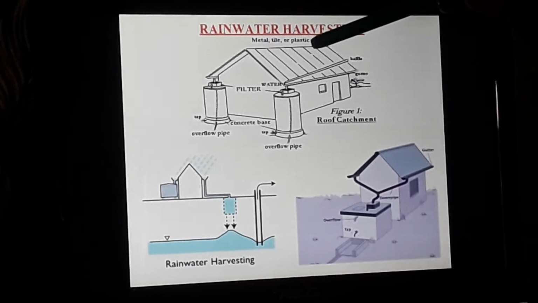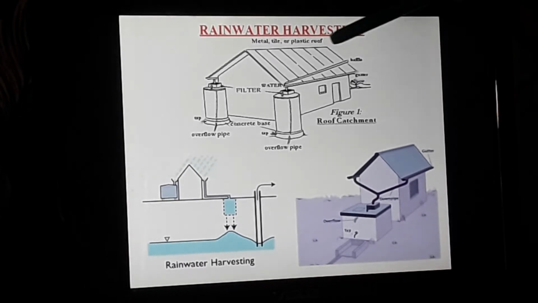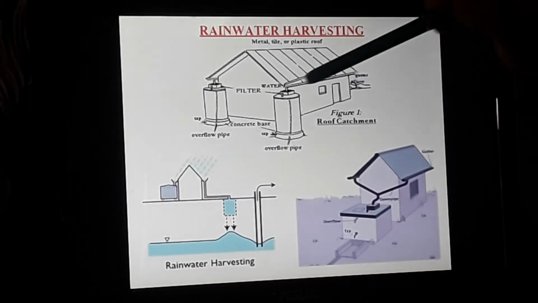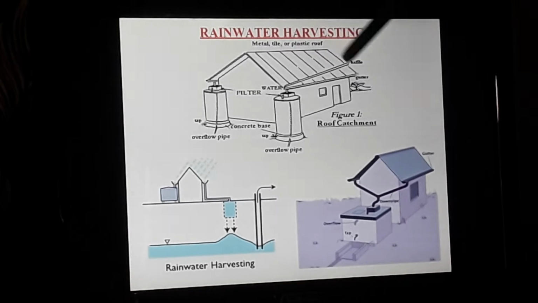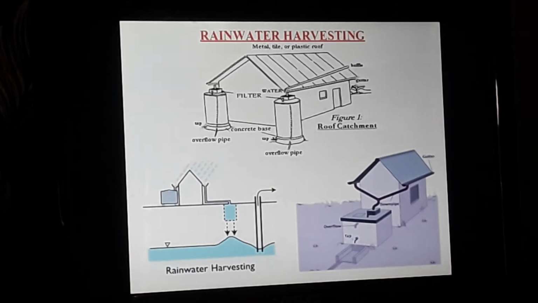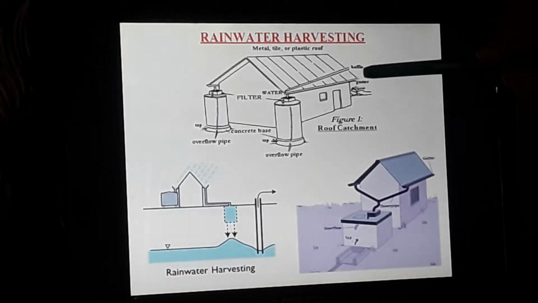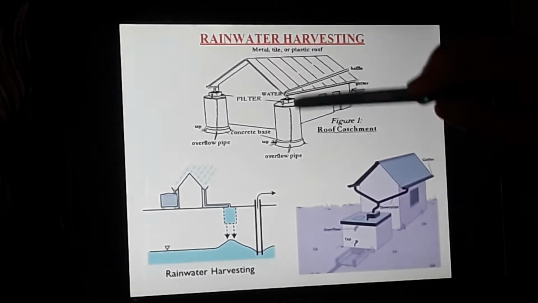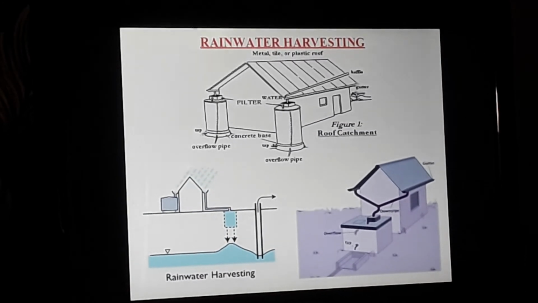After the rain falls on the roof catchment area, it will be connected to a baffle. You can see here one pipe-like structure is given. It is called a baffle, B-A-F-F-L-E. All the rain that falls here will come down and be collected in this pipe. Once they are collected in the baffle, they will all come down to this connection, which is called the down pipe.